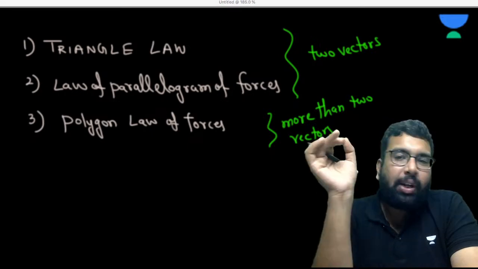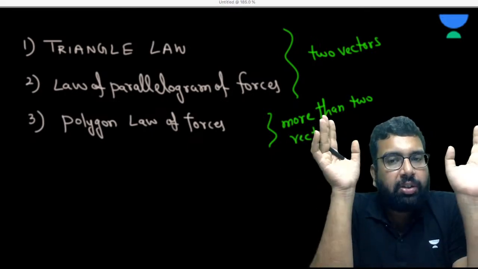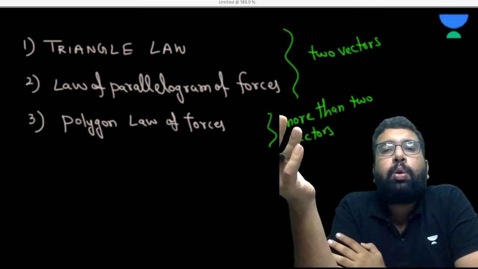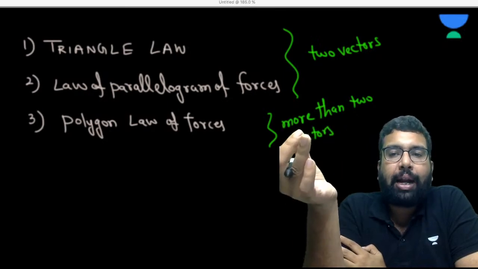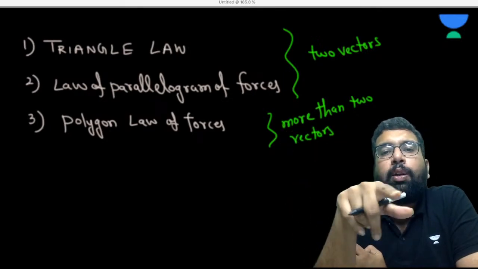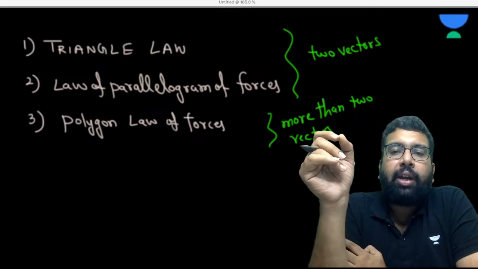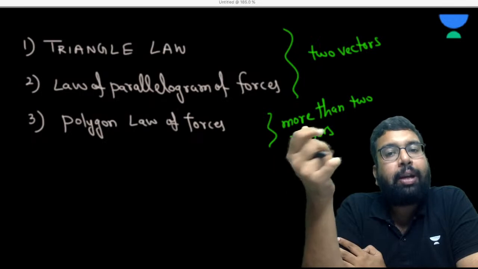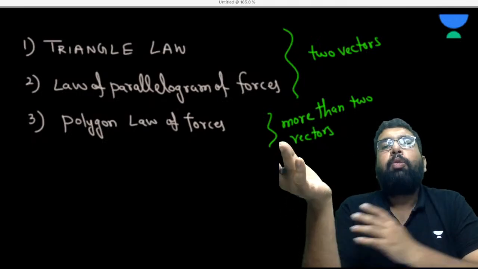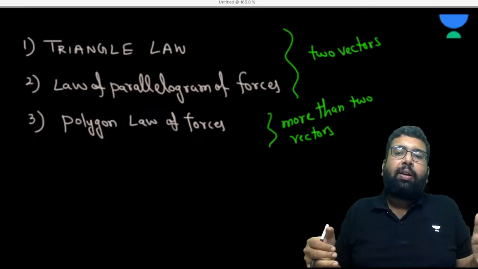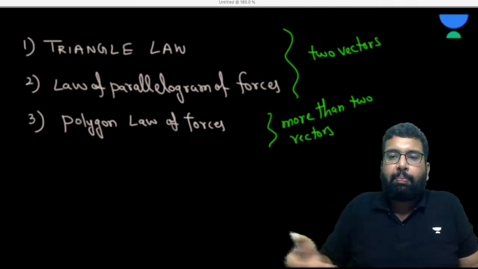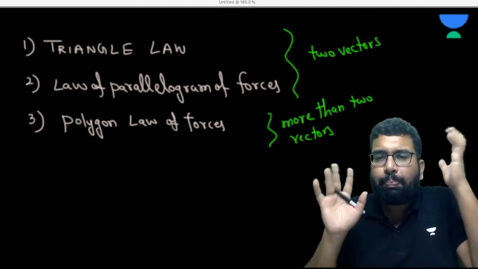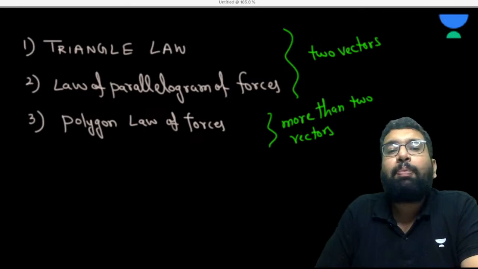More than two vectors, when I am writing here, I just mean that it is preferable to be used when there are more than two vectors. It doesn't mean that it cannot be used for two vectors, in the same way that you can do the calculation 10 minus 2 is equal to 8 by calculator also. But would you make that effort? Bringing the calculator, typing, and all this, you won't do it, right? Simple logic. Now let's come to the point.